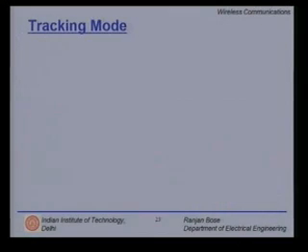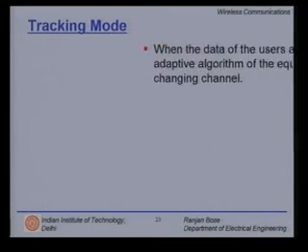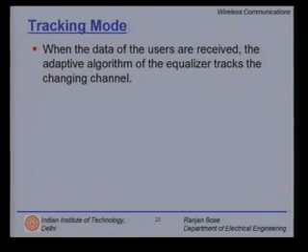Now we move over to the tracking mode. What happens once you have been able to fix your filter coefficients? When the data of the users are received, the adaptive algorithm of the equalizer tracks the changing channel. So therefore, we must have a notion of an error, and it has to be possibly a feedback equalizer, but that is not the only kind of equalizer possible.